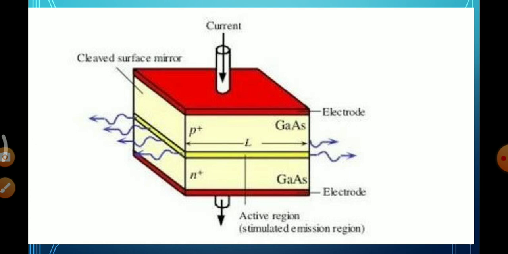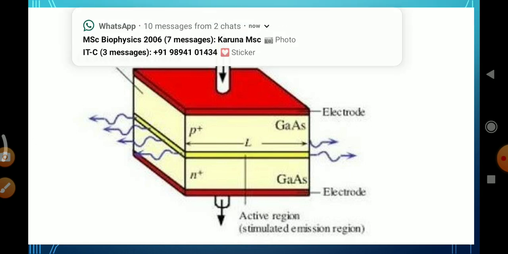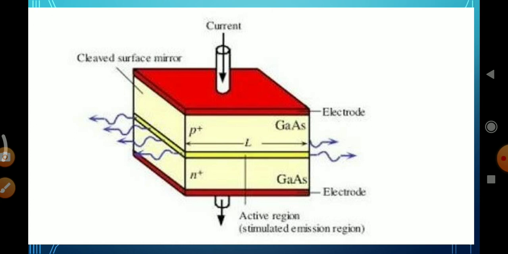One is the active medium. The diode acts as an active medium. Gallium arsenide, when doped with a trivalent impurity atom, becomes a p-type material. When gallium arsenide is doped with a pentavalent impurity atom, it becomes an n-type material. Together they form a diode, and there will be a junction between the p-type and n-type material. So this is the active medium.